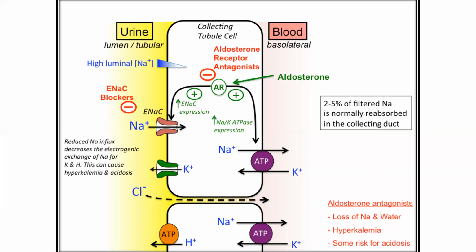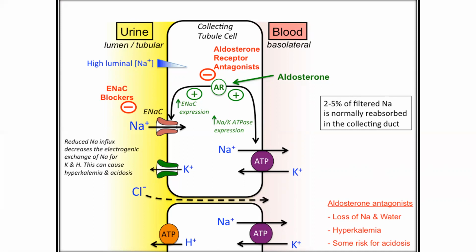The aldosterone receptor has one hormone binding domain and another DNA binding domain. When aldosterone binds with the receptor, the DNA binding domain is activated. The receptor and aldosterone are translocated into the nucleus.